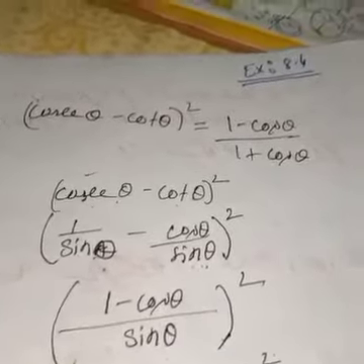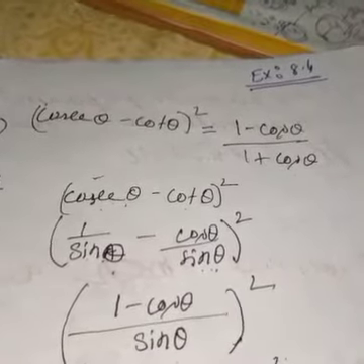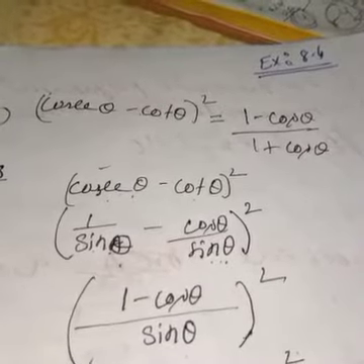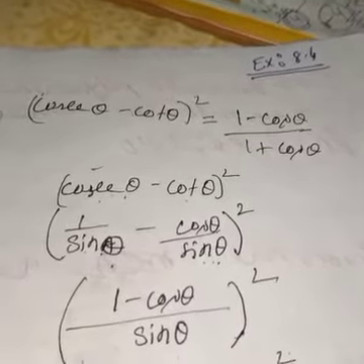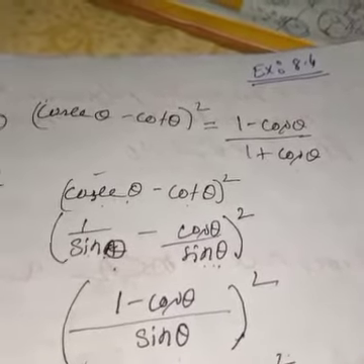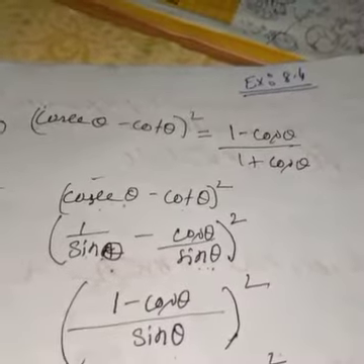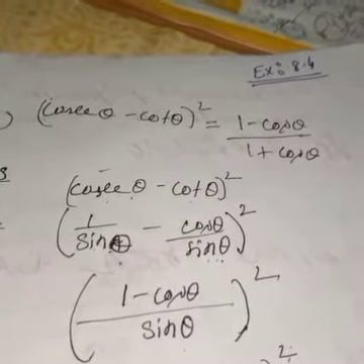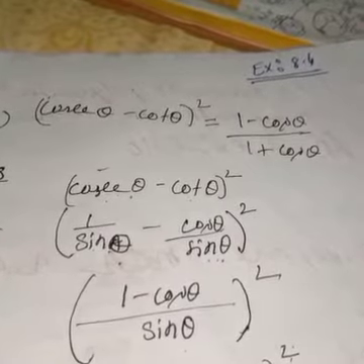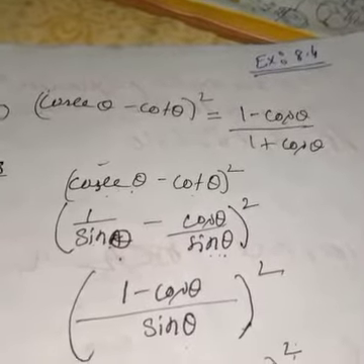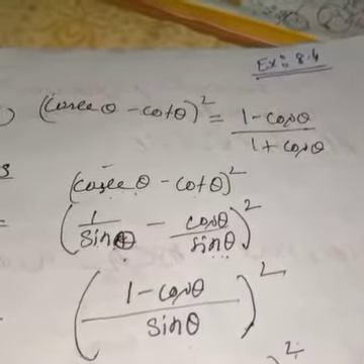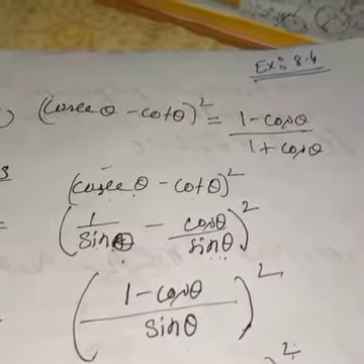Good morning, students. How are you? I hope all of you are fine and healthy. So in the last class, we started exercise 8.4 and completed till question number 4. I hope all of you have understood the identities and the relations. So today I am going to start from question number 5.